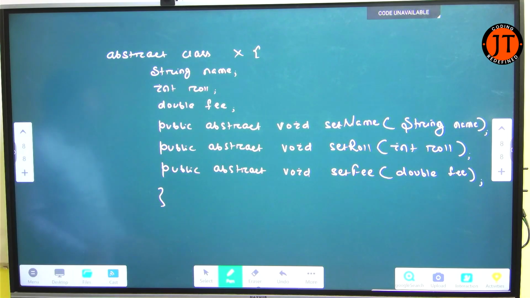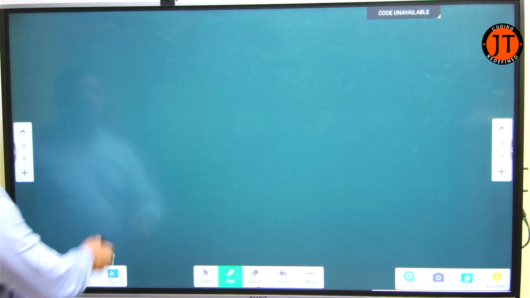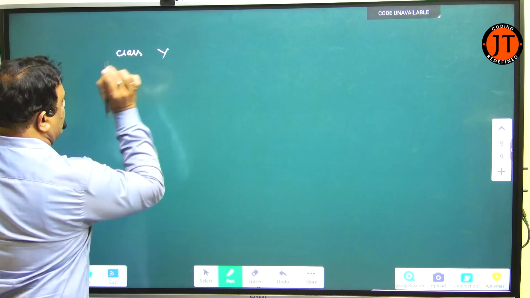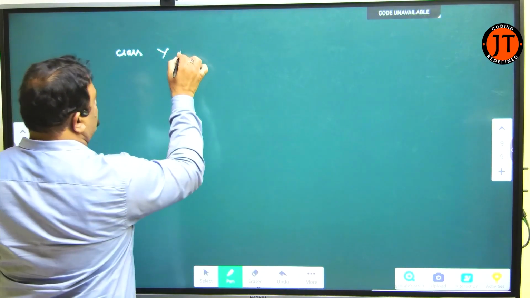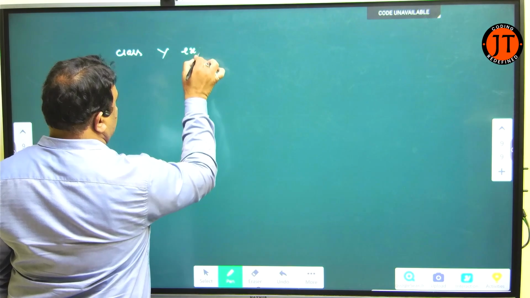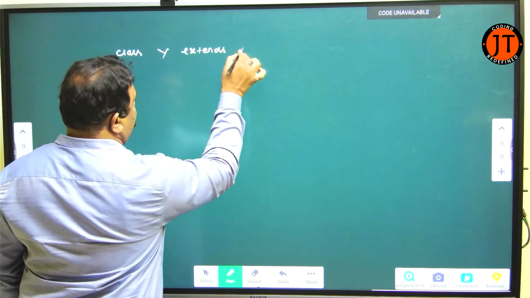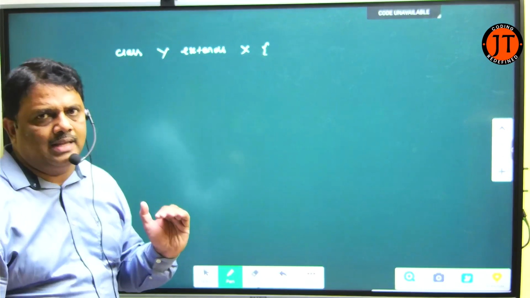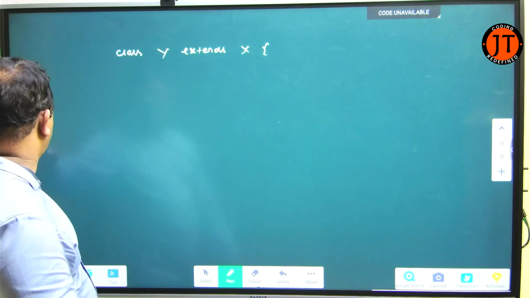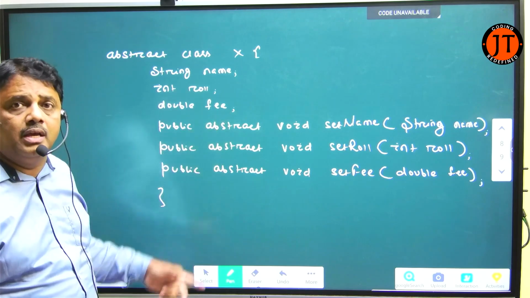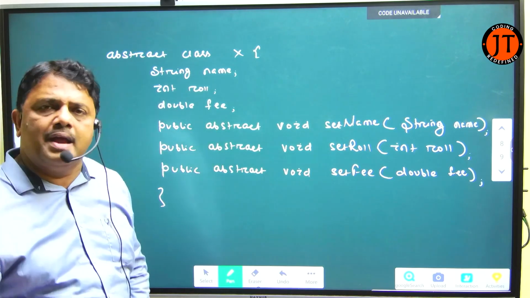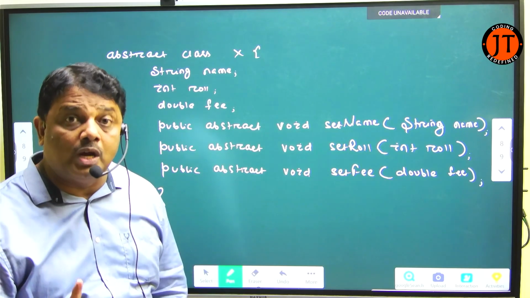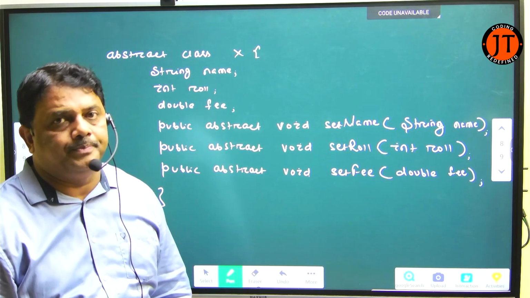Here I write class Y extends X. When class Y inherits from class X, it is bound to override how many methods? 3. If it does not override any method, then make the child class what type of class? Abstract. Otherwise it generates an error.